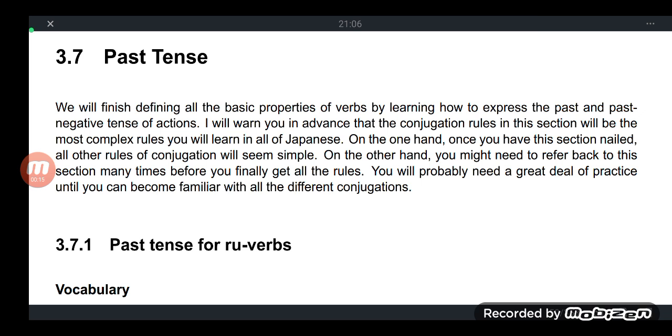Minasan, everyone. On our last lesson regarding grammar, or bunpo, Nihongo bunpo, we discussed the negative form of a verb in its present tense.